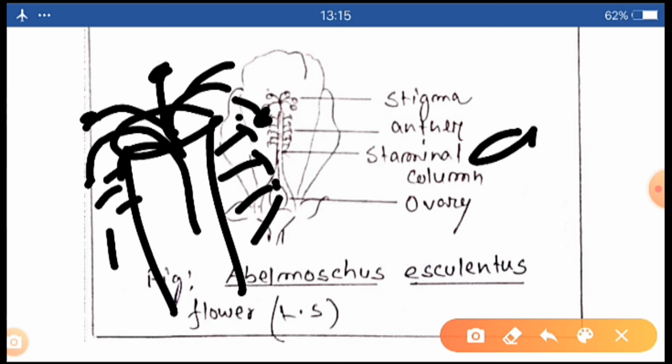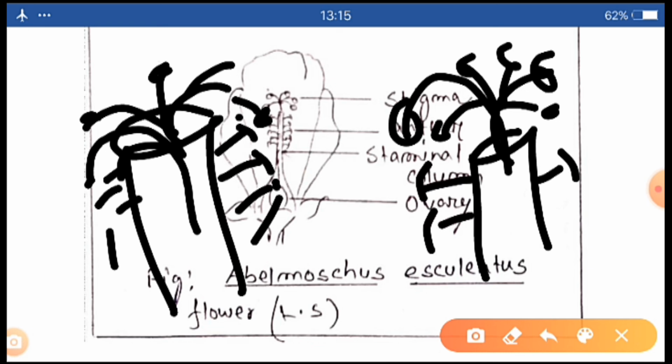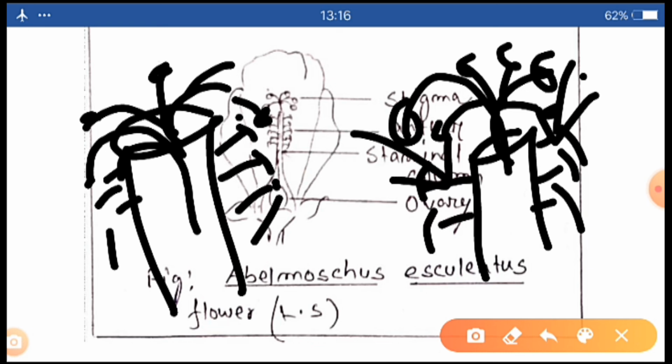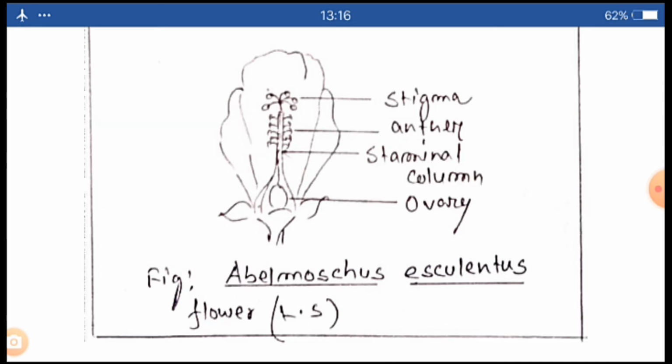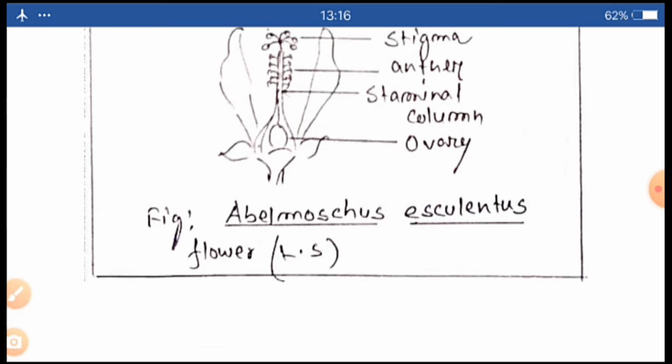But if they are slightly over the anther, then insects will visit this one. The female part and the male part will touch each other. So these are a few methods of self-pollination.